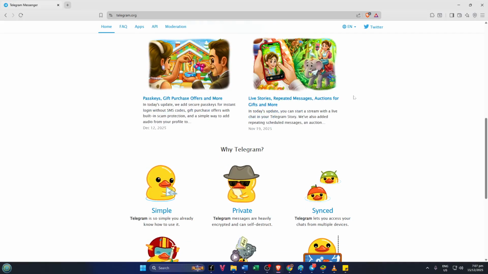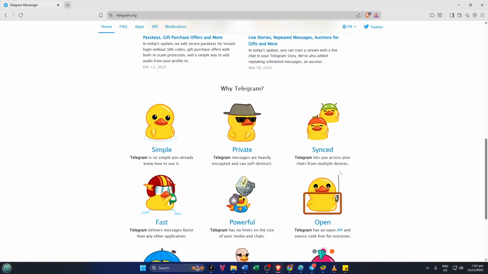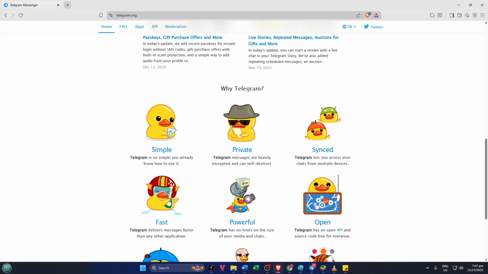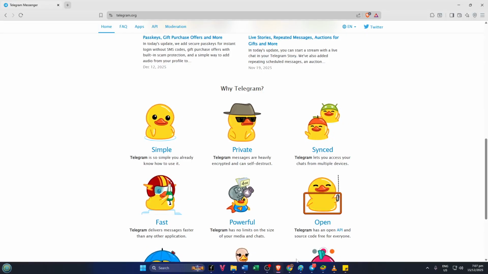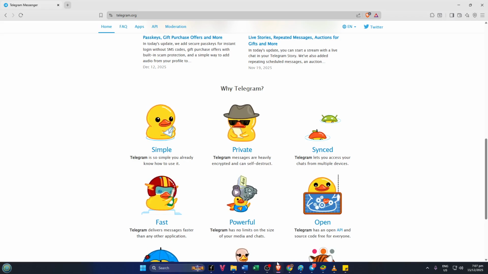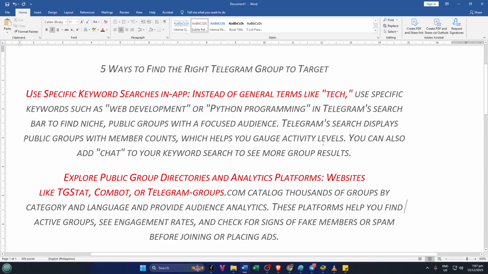Let's get started. First up, let's cover a crucial but often overlooked approach, using specific keyword searches inside the Telegram app itself. Most folks just type broad terms like tech or business, and what happens? You get lost in a flood of massive, unfocused groups that aren't really what you're looking for. Instead, try searching with much more targeted keywords, for example, web development, SaaS marketing, or Python programming.